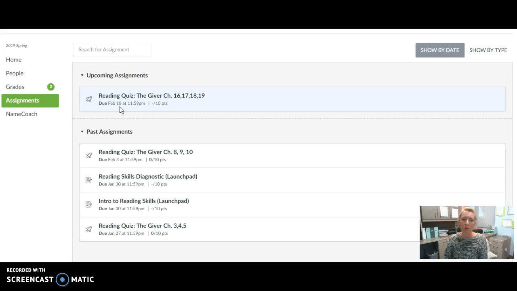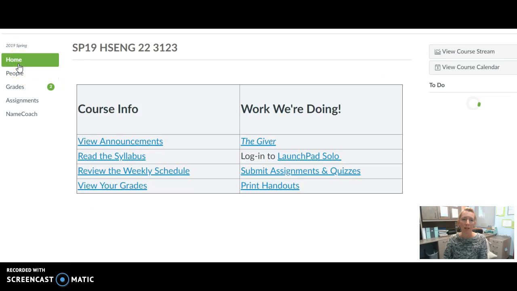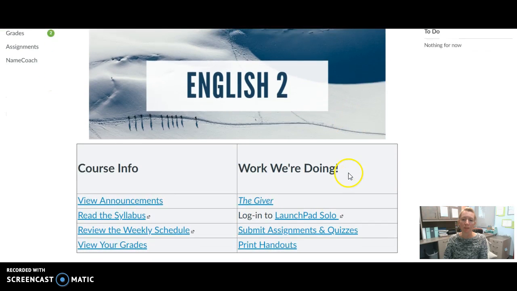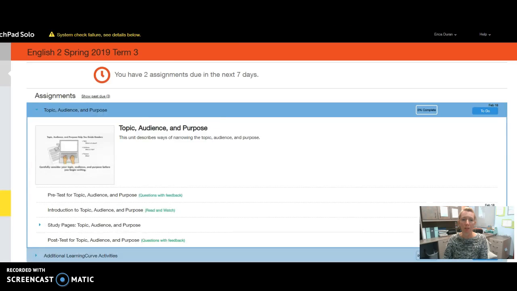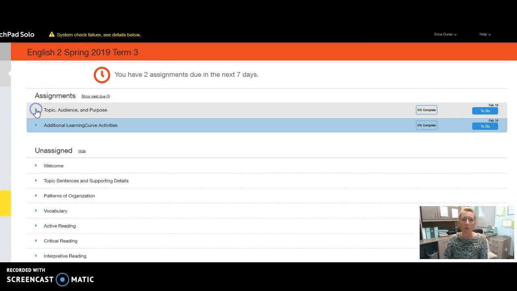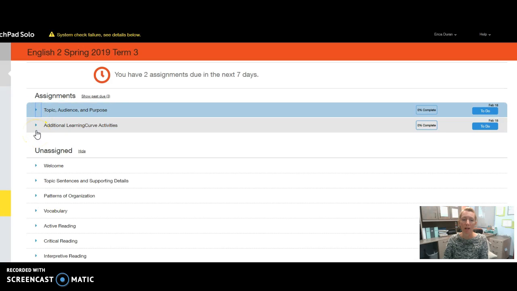Once you're done with your reading and your reading quiz in Canvas, you're going to go back over here to Home, and you're going to scroll down and log into Launchpad. I already have it open on my screen, so I'm just going to pull it up right here so you can see what it is that you're doing. Under assignments, these are also due at the end of day Monday, the 18th. You have 2 different things you're doing in Launchpad.